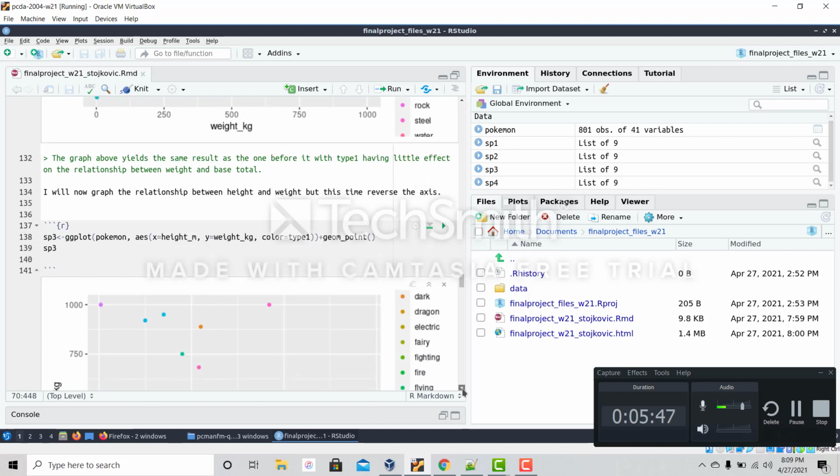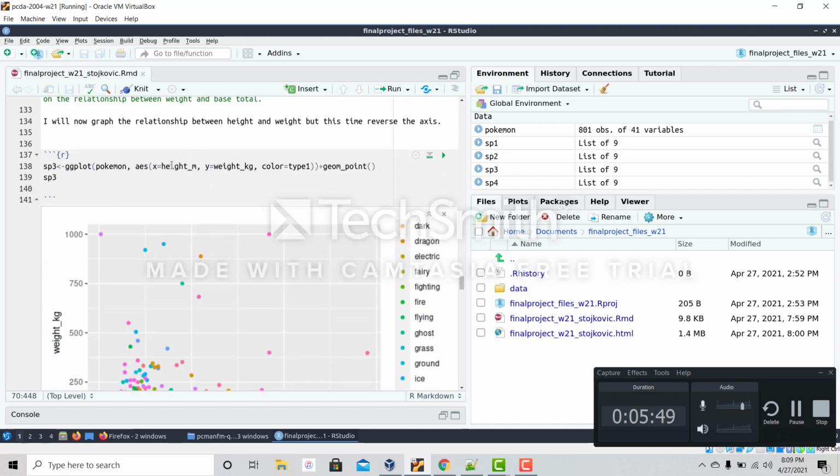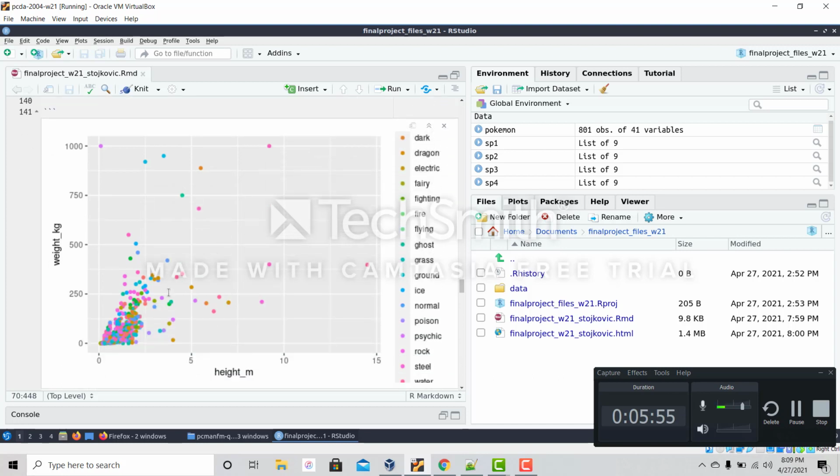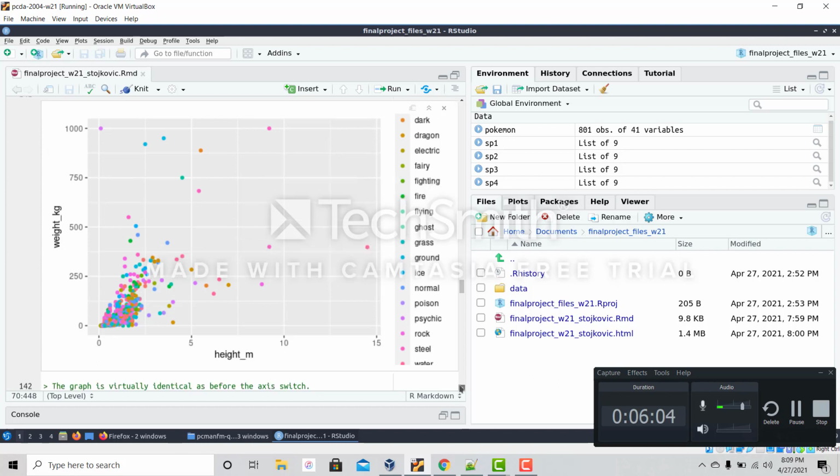After this, my third scatter plot was the same as the first one, but I switched the axis of height and weight, and it yielded very similar results, where most of the observations were concentrated on the left-hand side with a few outliers. But once again, Pokemon type has little to no bearing on this relationship.